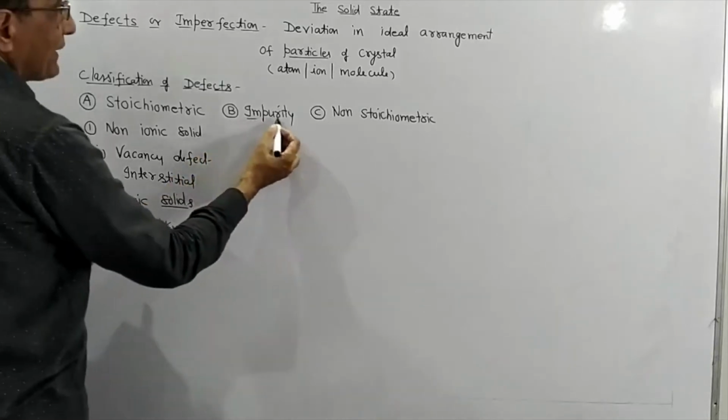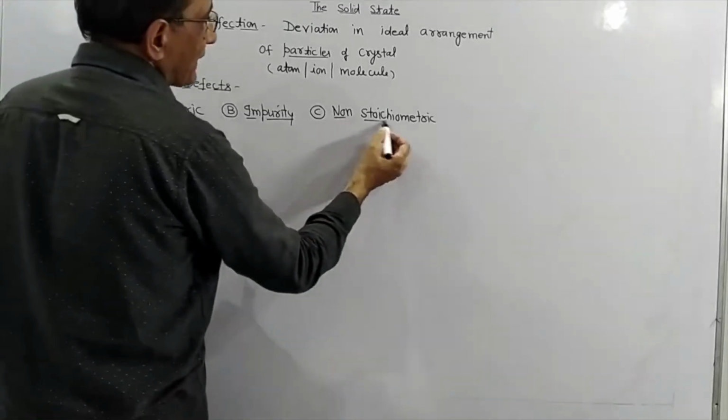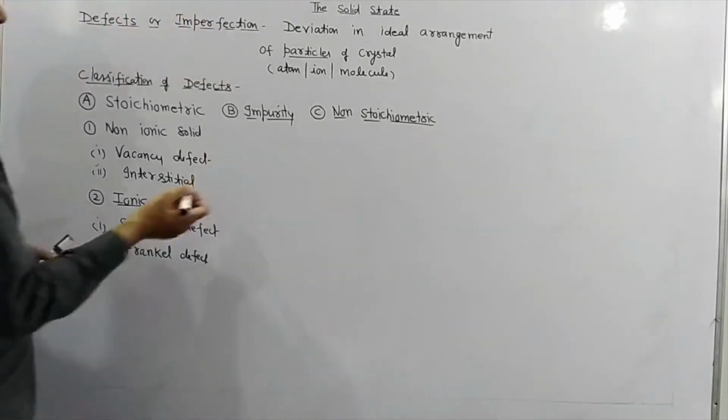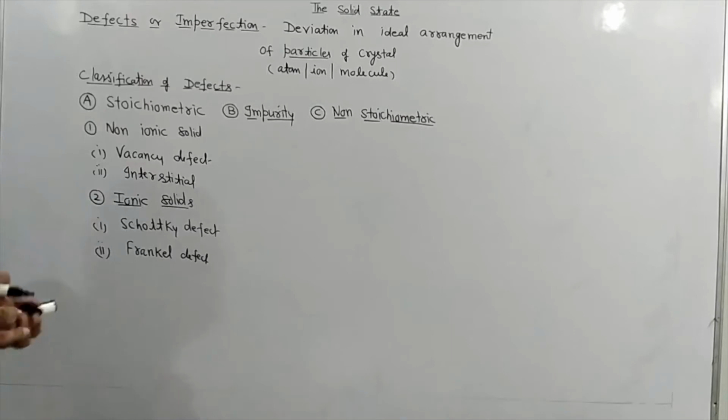Impurity defect, we will discuss with certain examples. Non-stoichiometric defect can again be classified further into different categories. So first of all we will start with stoichiometric defect.